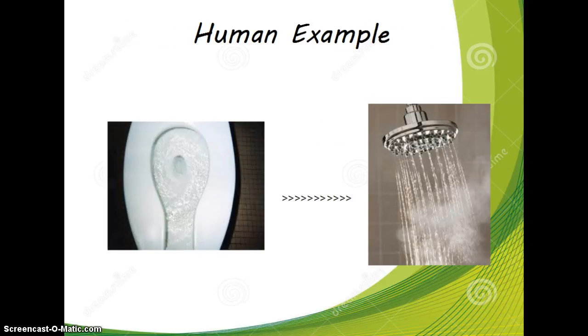Here is another human example of conditioning. Every time someone flushes the toilet in an apartment building, the shower becomes very hot and causes the person to jump back. Over time, the person begins to jump back automatically after hearing the toilet flush, even before the water temperature changes. This is an example of trace conditioning, another method that Pavlov discovered.